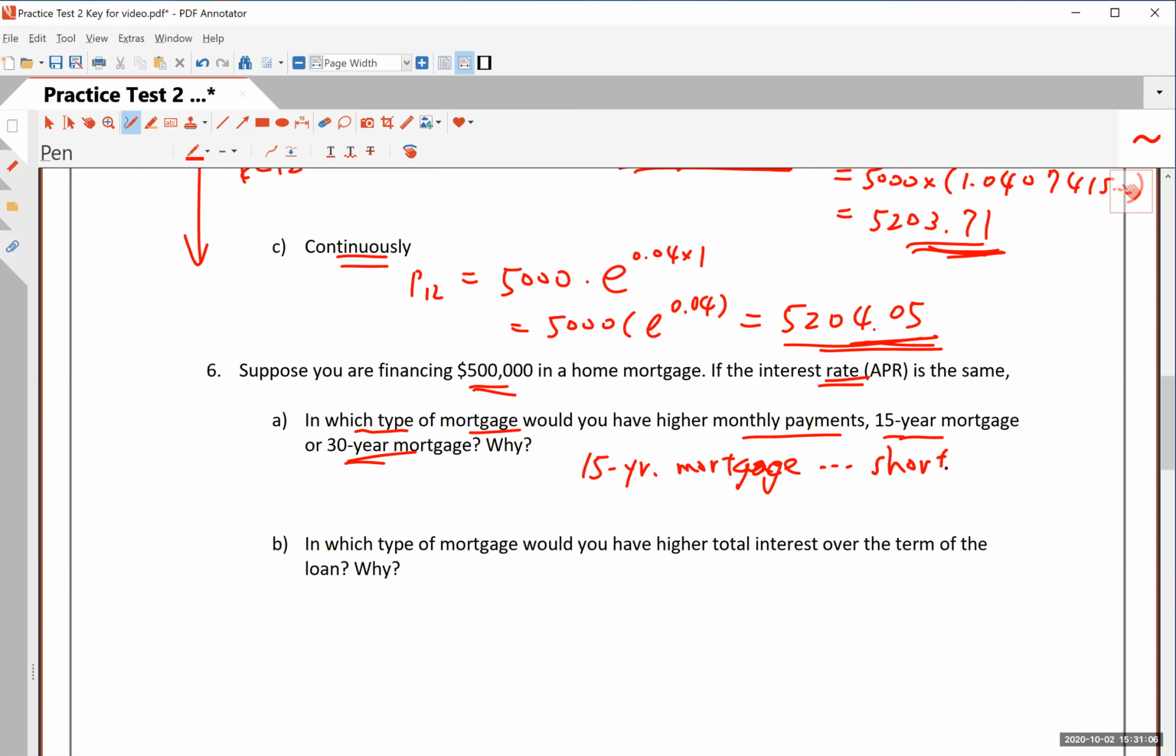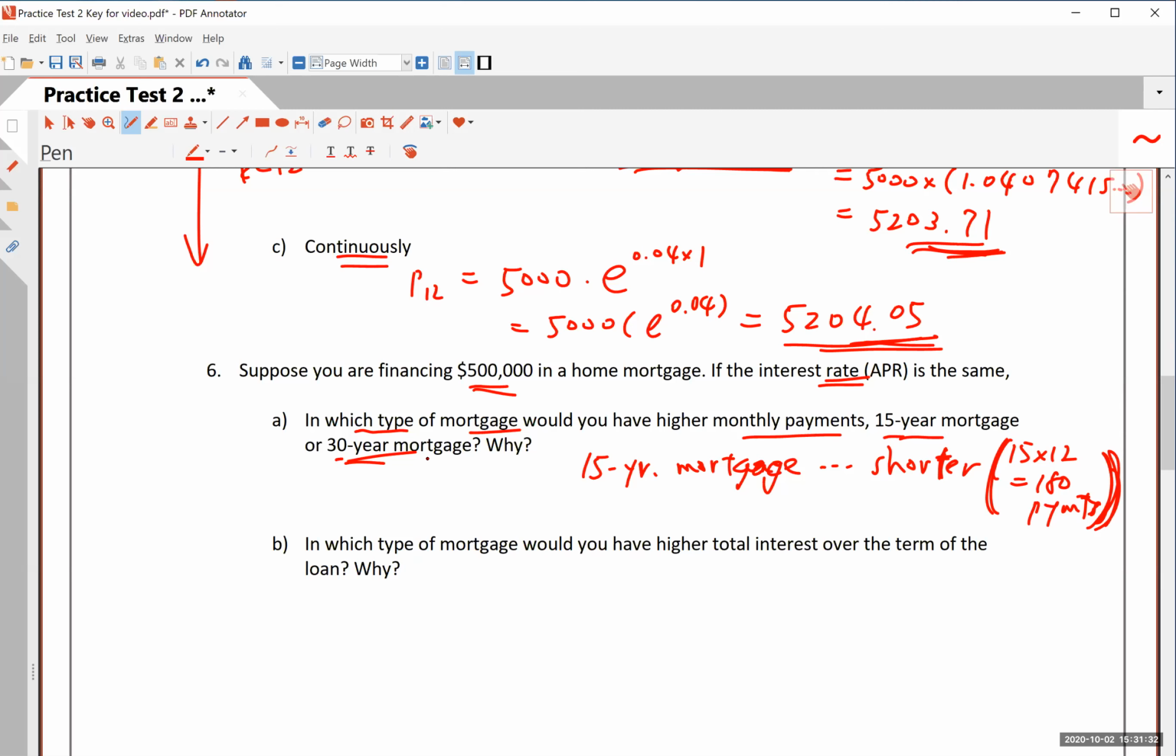And the answer that it's going to cost you more every month is because it's shorter, right? And so you know what 15 times 12 is? That's 180 payments. So in a sense, you are borrowing the same amount of money, but you're trying to pay this back in 180 monthly payments. And of course, you have to pay more every month. But the good thing is, after 15 years, you're done.